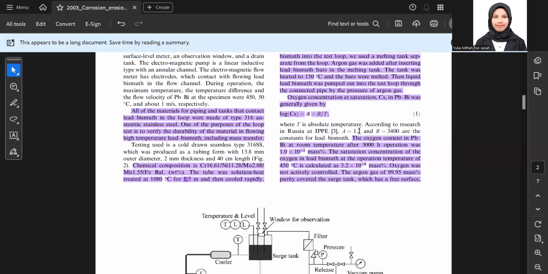According to the research in Russia, the oxygen content in the PBI at room temperature after 3000 hours of operation was 1 times 10 to the power minus some mass percent. The saturation oxygen concentration at the lead bismuth operation temperature of 450 degrees C is calculated as 3.2 times 10 to the power minus 4 mass percent. Oxygen was not actively controlled. Argon gas of 99.95 mass percent purity covered the source tank.